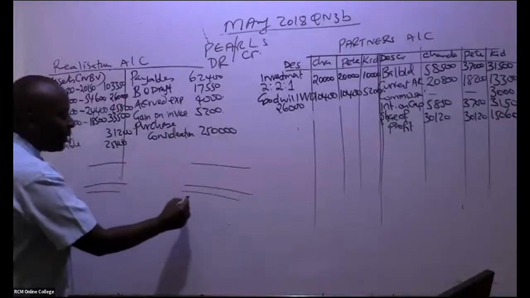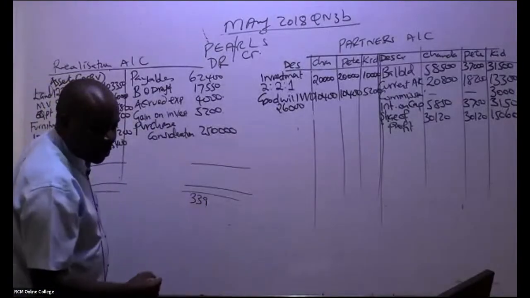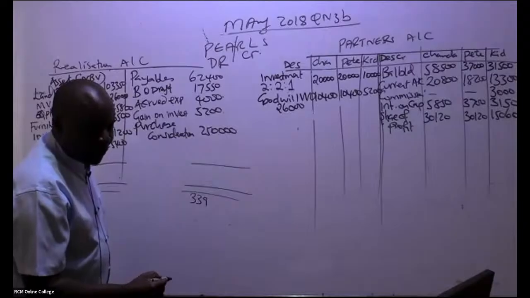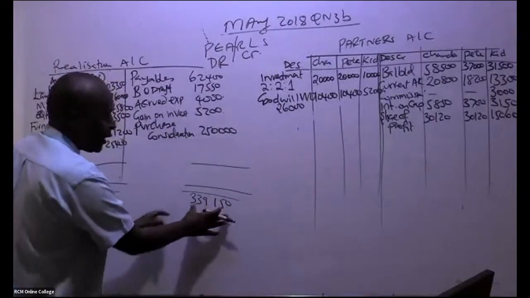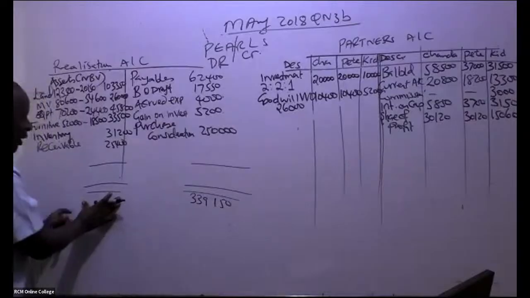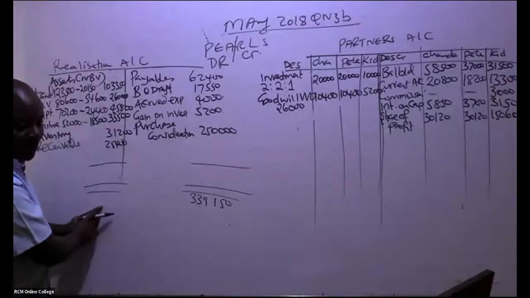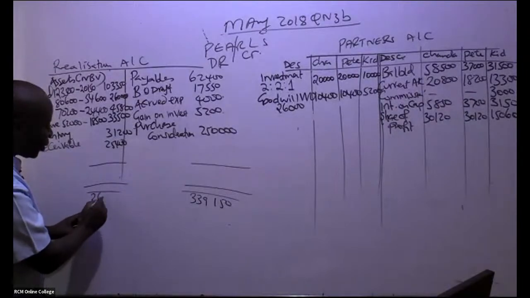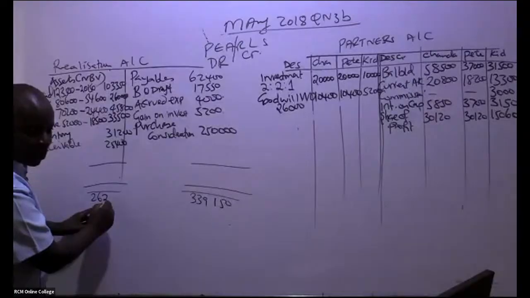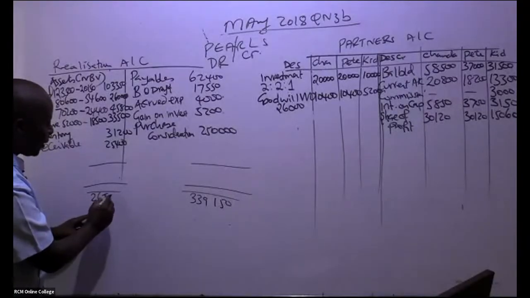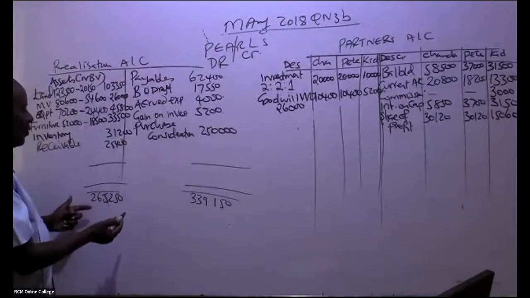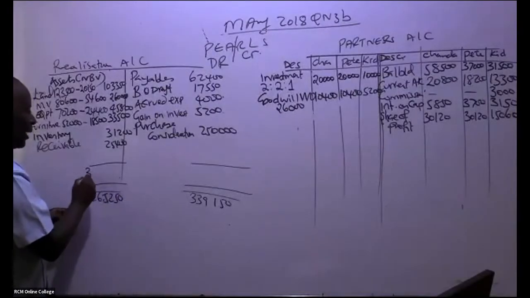So the credit side, I'm being told, is 339,150 credit. How about the debit? You're writing first of all down here, also here. So debit, somebody add. Irene has given me again. So I'm being told that this is 265,250. That is very, very good because I always work with a bigger number.